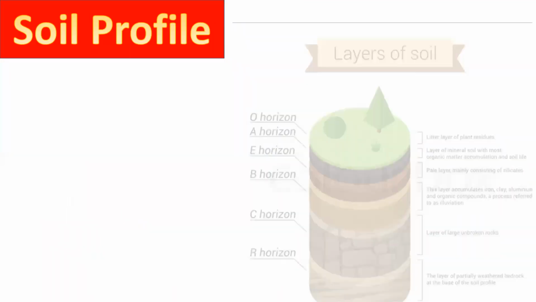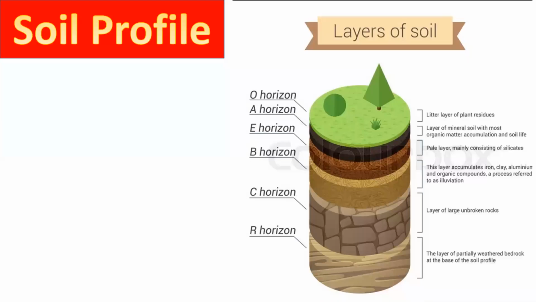Now come to the next point, that is soil profile. You have studied soil profile in earlier classes also. The soil has different layers. The uppermost layer is the O horizon, which supports the plants. The second one is the A horizon, which has the right mixture of minerals and humus content, and is helpful for the development of agriculture and other plants.